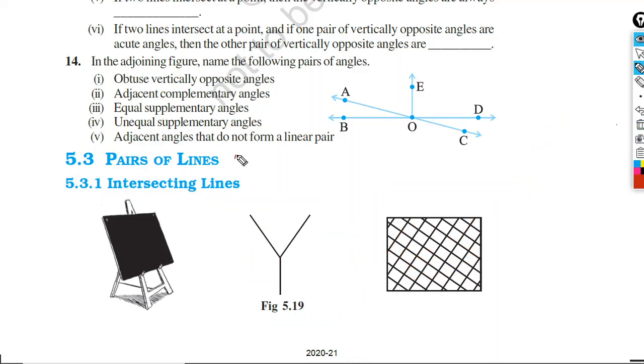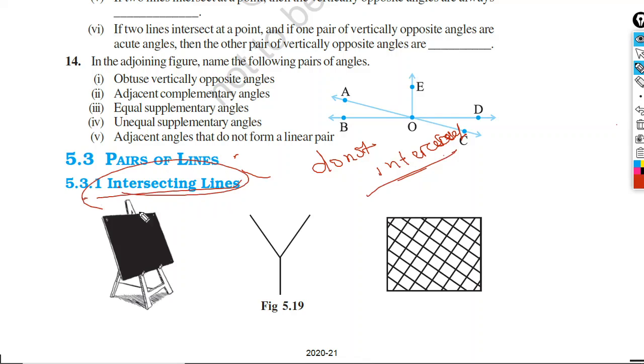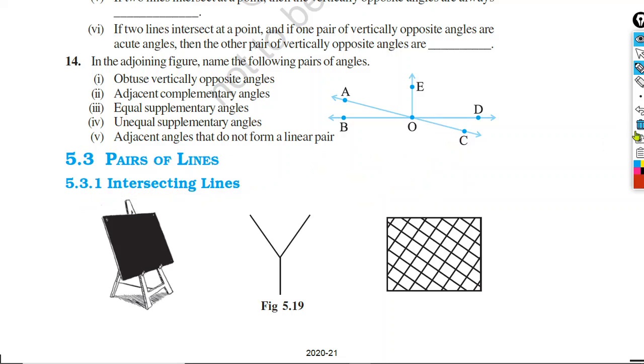There are some lines which do not intersect. Lines which do not intersect, we call non-intersecting lines. What type of lines do not intersect? Let's see, suppose some line is there, and another line is moving just parallel to that line.